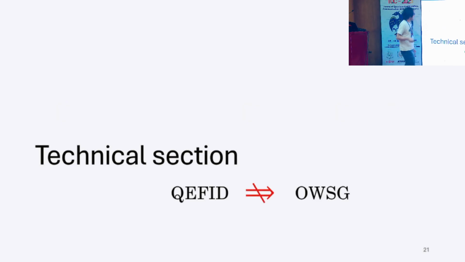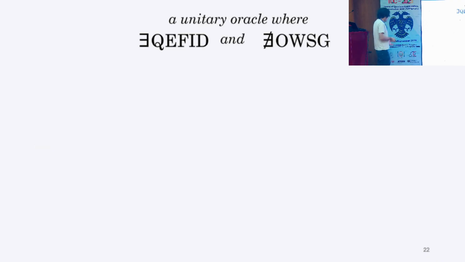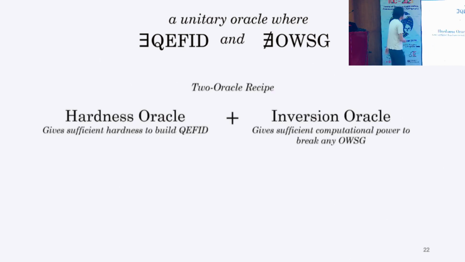In the rest of my talk, let me explain some techniques, especially focusing on the separation of one-way state generators from QEFID. To show such a separation, we want to construct a unitary oracle relative to which QEFID exists, but one-way state generators do not exist. For proving such a separation, the typical technique is what is called the two-oracle technique. In this technique, we consider two oracles.